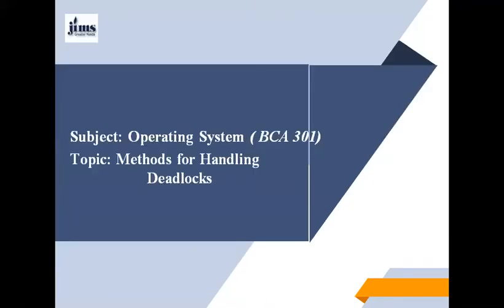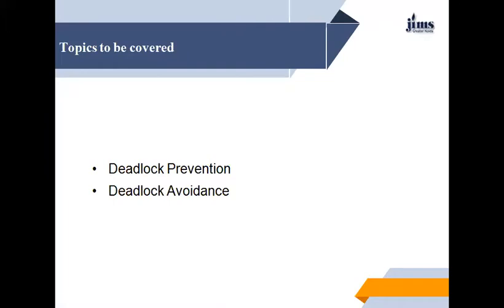This solution is used by most operating systems, including Unix. The two main things we will discuss are deadlock prevention and deadlock avoidance.